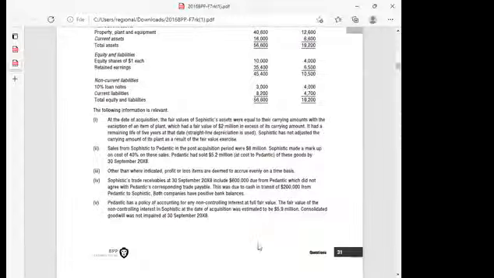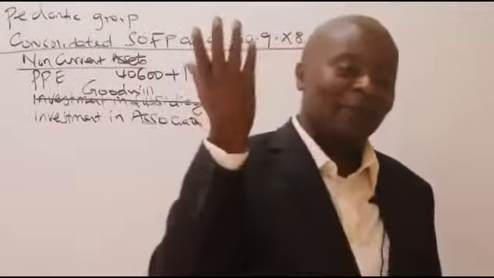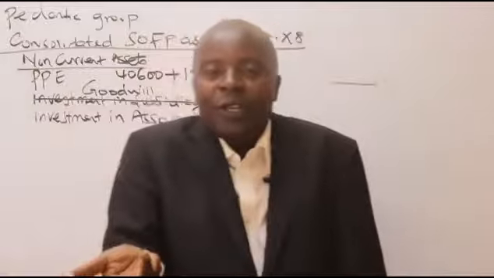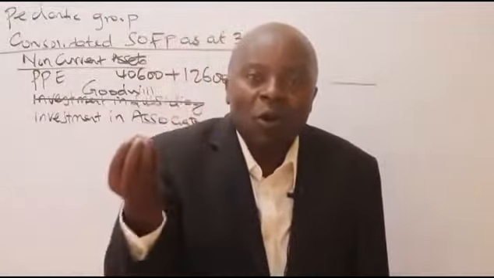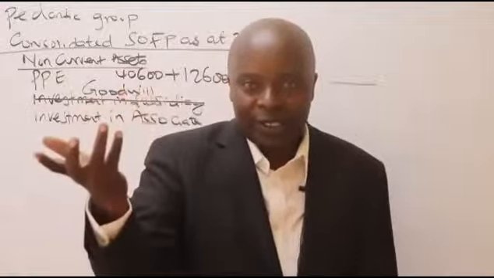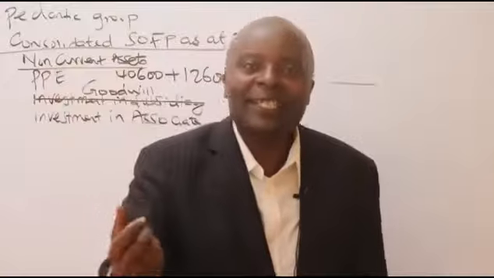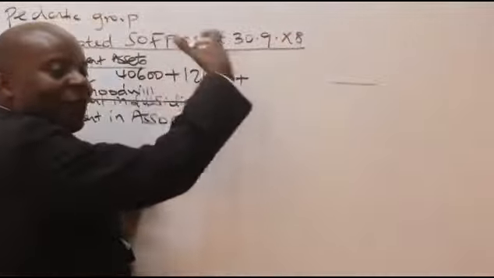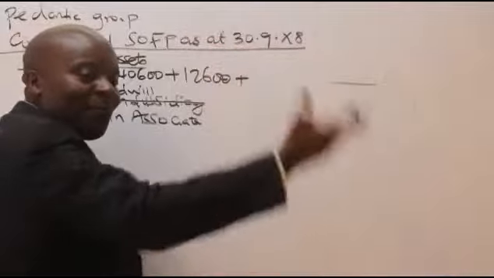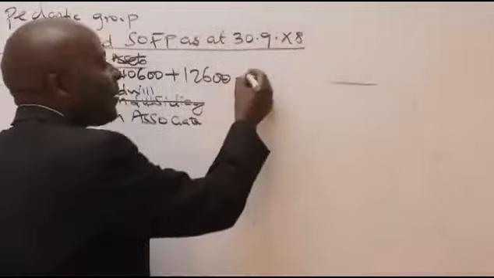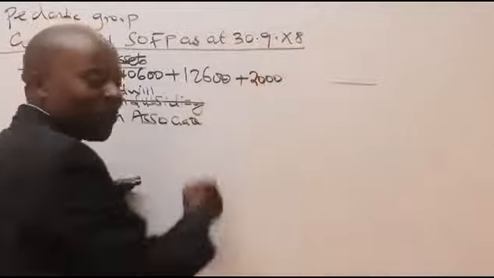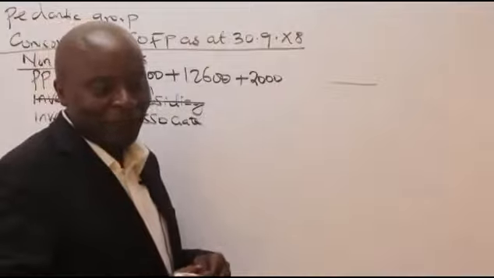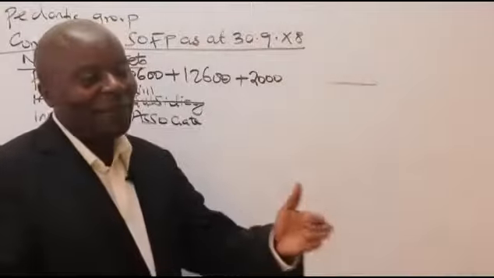Now, any additional information that you're given here, of course, that 2,000 has not been factored into the financial statements given up there. So then what should I do? Once I've realized that there is a fair value, 2,000, that has not been factored in, what I'll do is come and increase my PPE because that fair valuation was higher. It's a revaluation upwards. So I'll come and say here plus what, somebody? Plus 2,000.